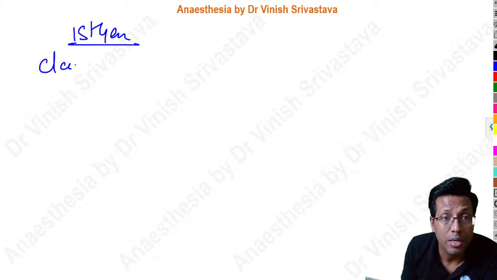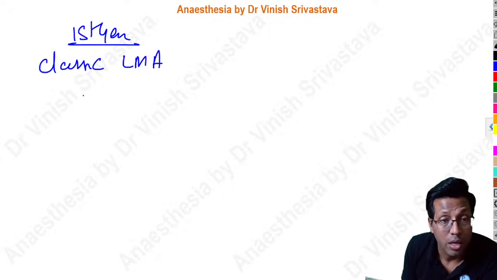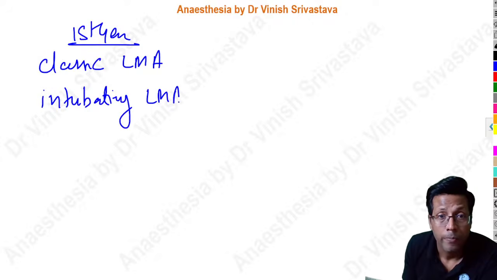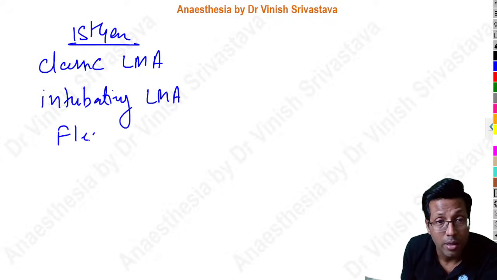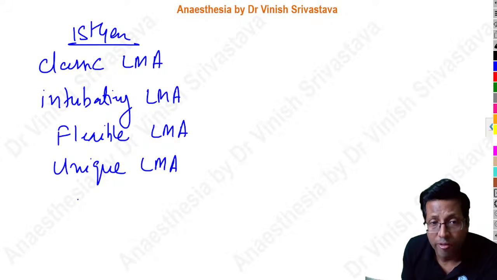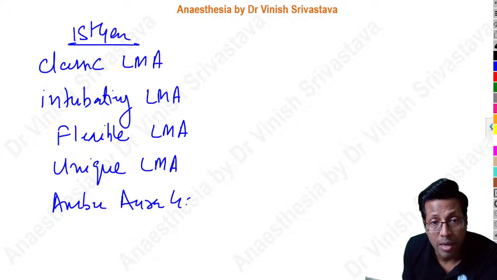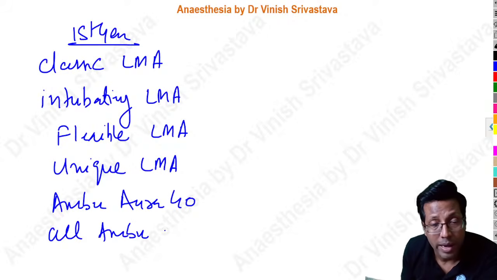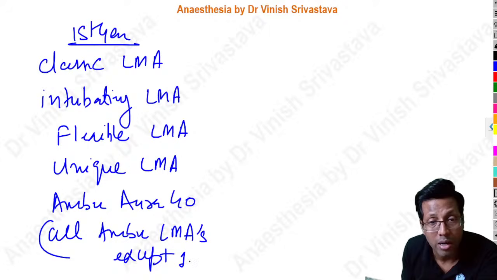Now, when you speak about the first generation and the second generation, remember the first generation LMAs are basically the classic LMA, the intubating LMA, then you have the flexible LMA, and the unique LMA, single use. Flexible is like the flexometallic tube. In fact, even that Ambu Aura 40 that was asked in INI-CET exam last year is first generation. In fact, all Ambu LMAs except for one are first generation, and that one I'll write here.